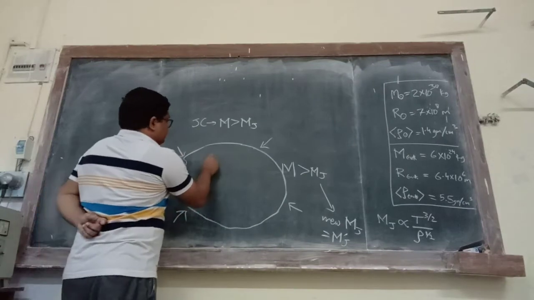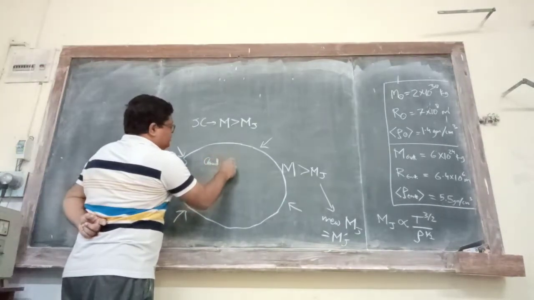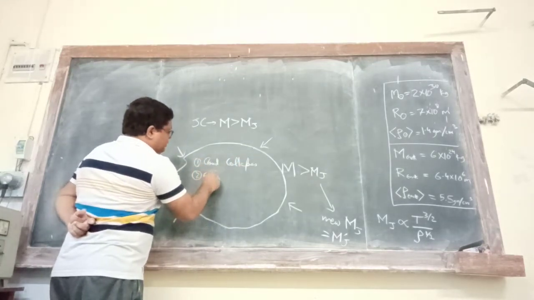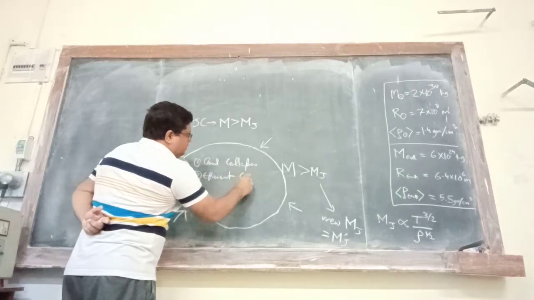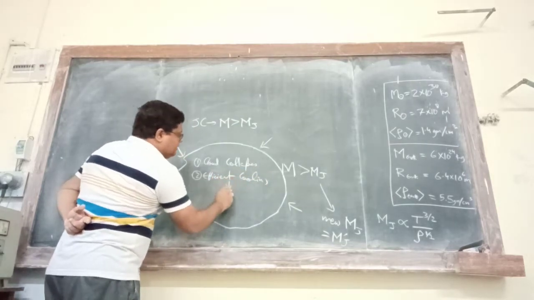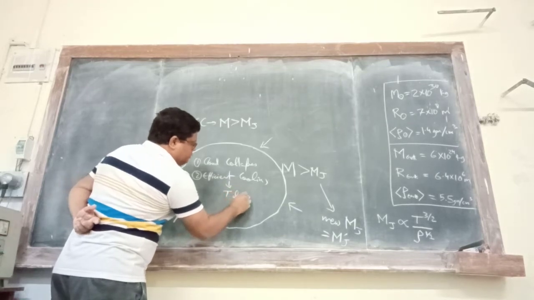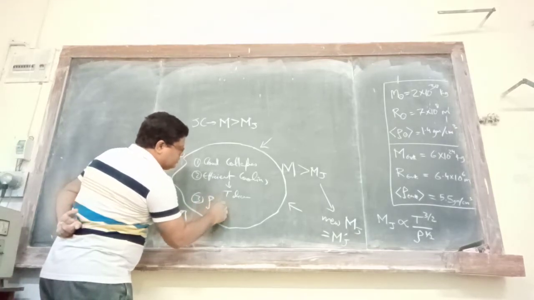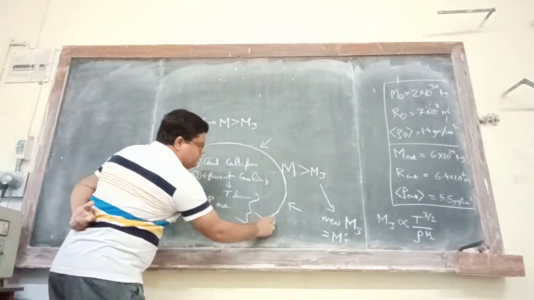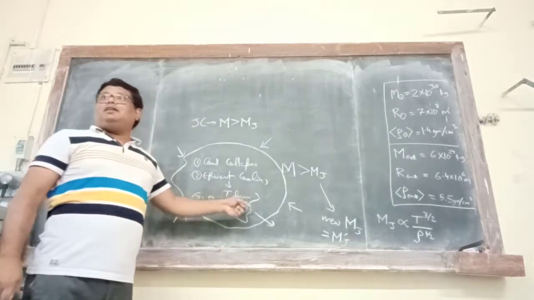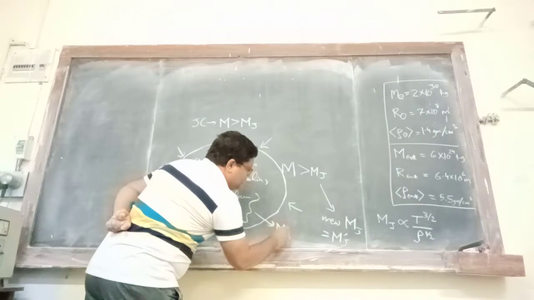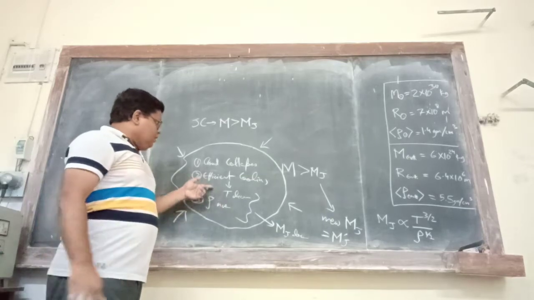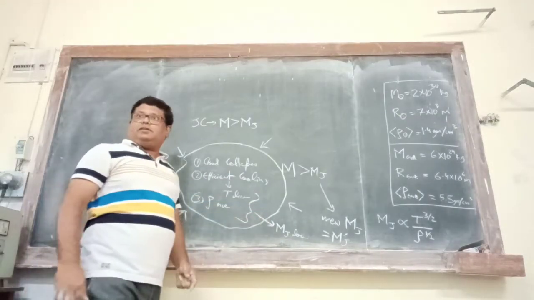Let me write it down. Number one, cloud collapses. Number two, efficient cooling, right? And as a result, temperature decreases. And also you see, because of this cloud collapse, density increases. And so what will happen as a result of this? Mj will decrease. Now this is just the opposite relation. So if the cooling is efficient, Mj decreases.